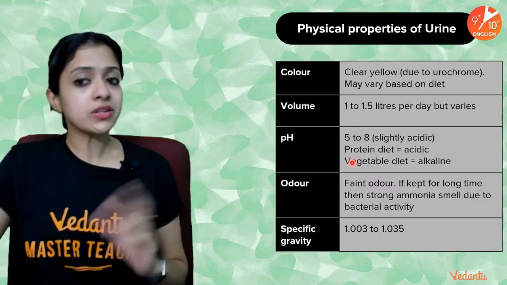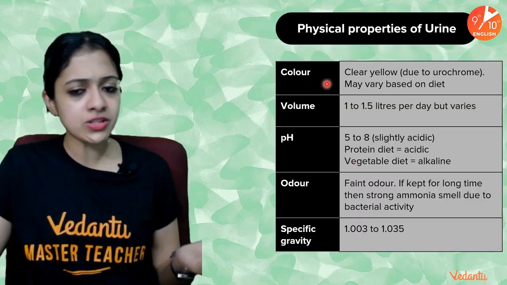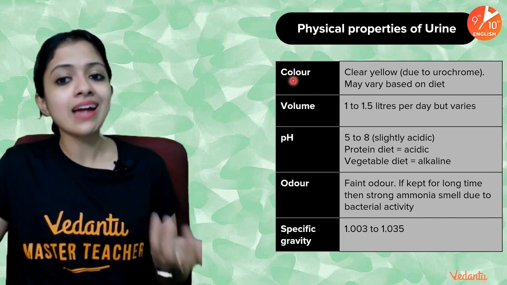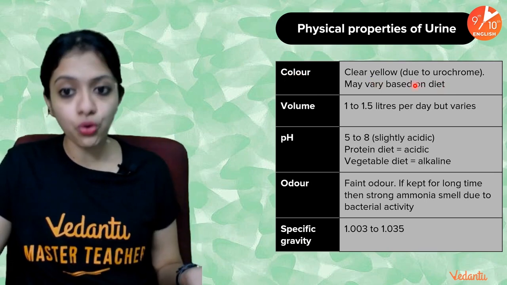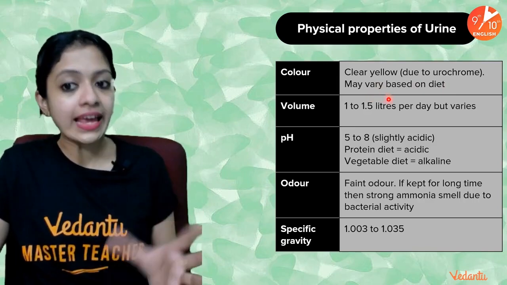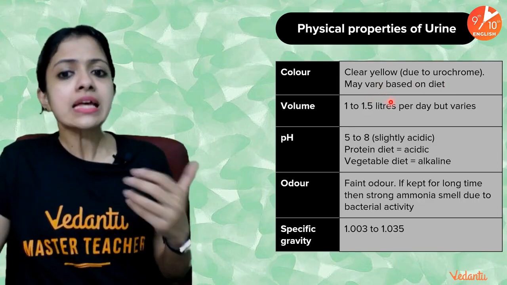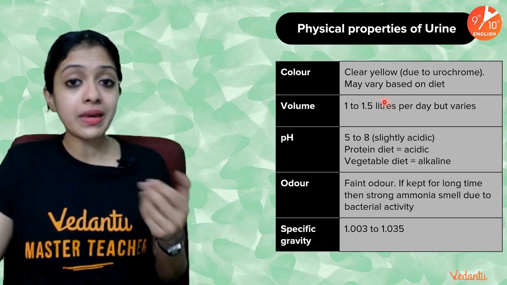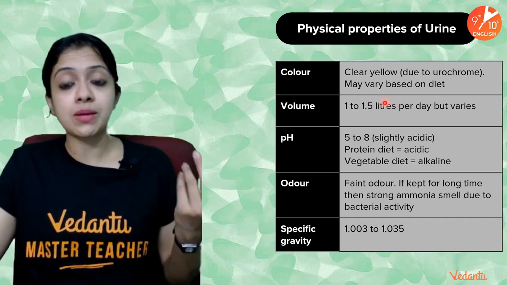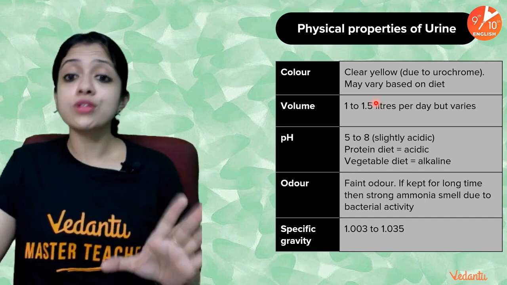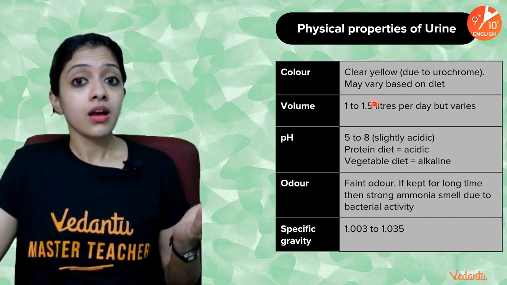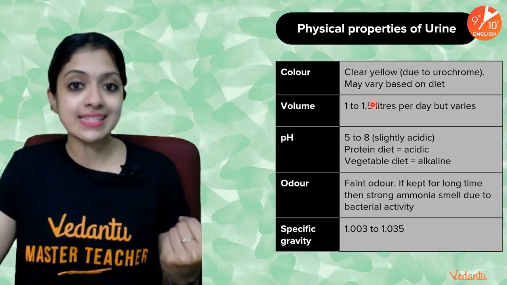So, the physical properties of urine. Most of us know this because the color is said to be clear yellow, due to the presence of urochrome, and the color may also vary based on diet. Some days it can be noticed to be deep yellow, sometimes a lighter, clearer shade of yellow, and so on.